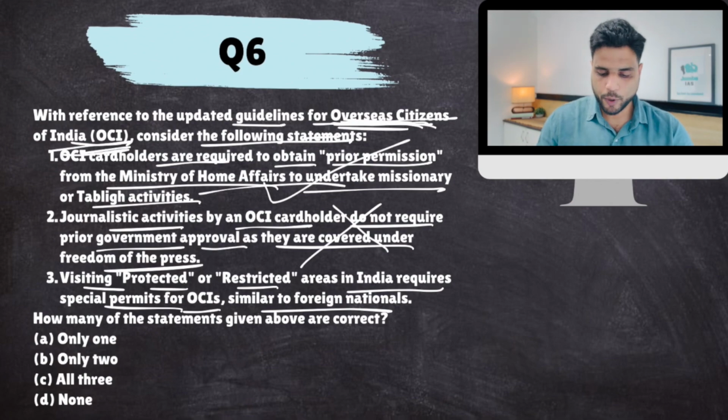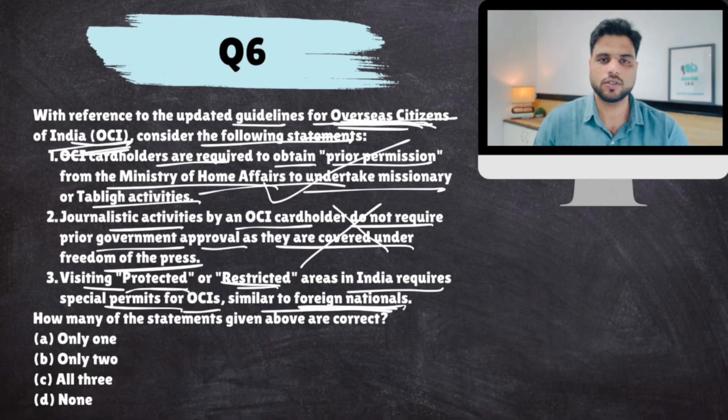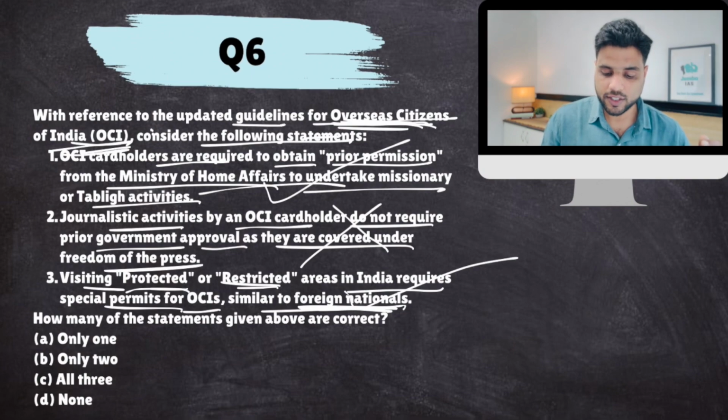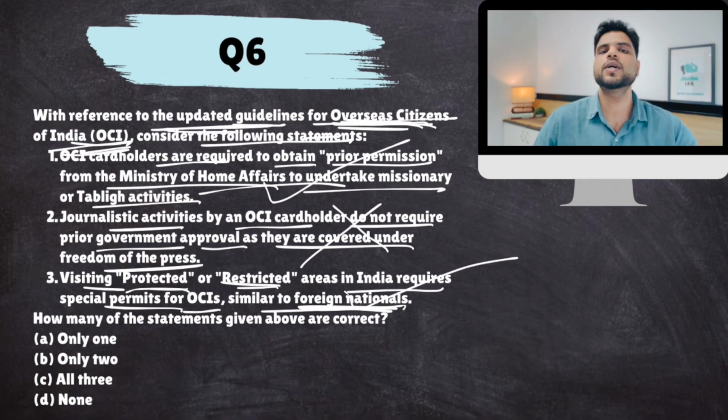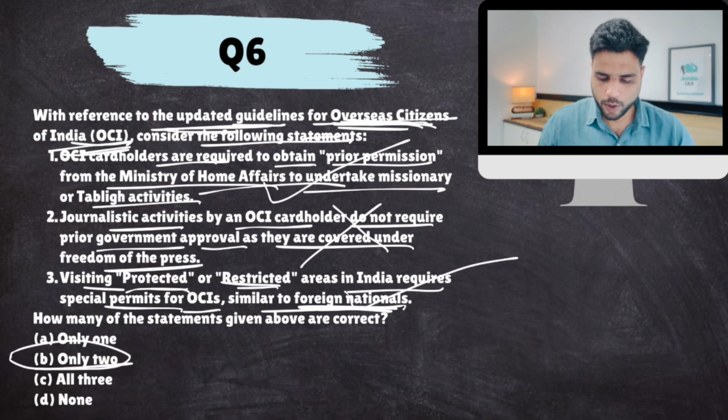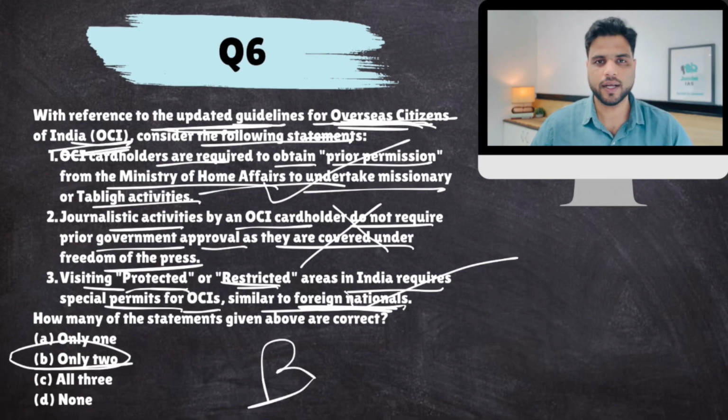Plus, for any protected or sensitive area, if you are going to visit it, you have to take government permission like other foreign nationals. This was another change made recently. So now OCI card holders, after these updated guidelines, have lesser rights and privileges. Earlier they were at par with Indian citizens. This was again done to protect the sovereignty and integrity of India. So the answer would be B. Only 1 and 3 are correct.